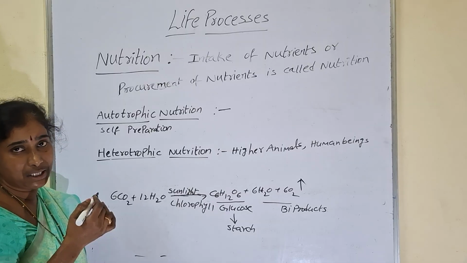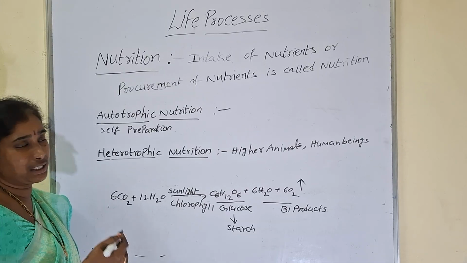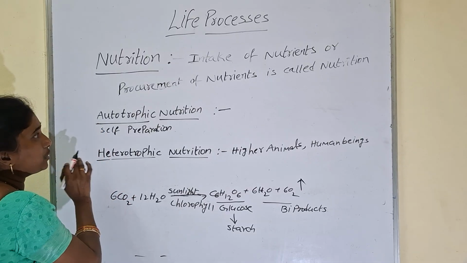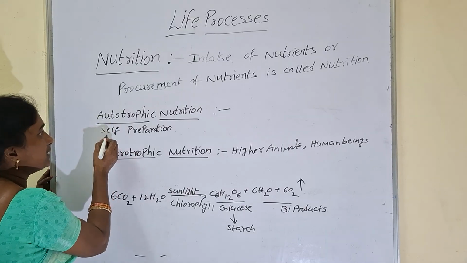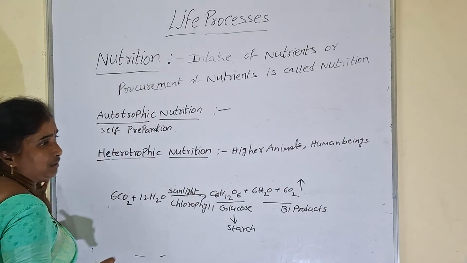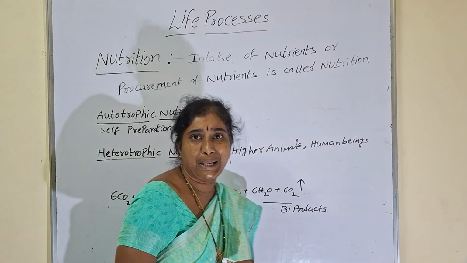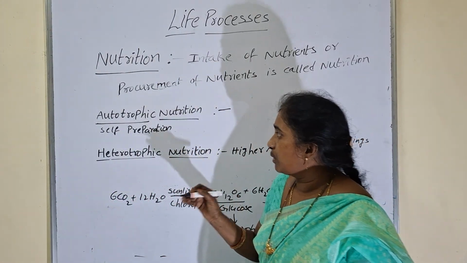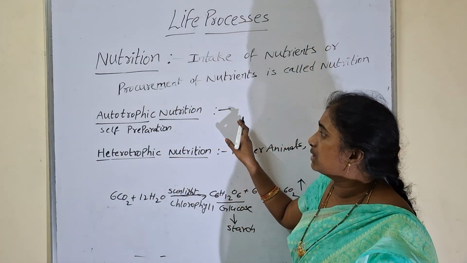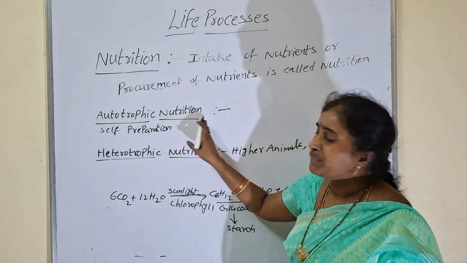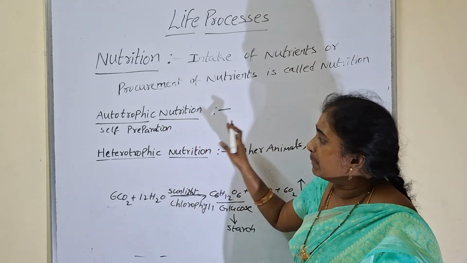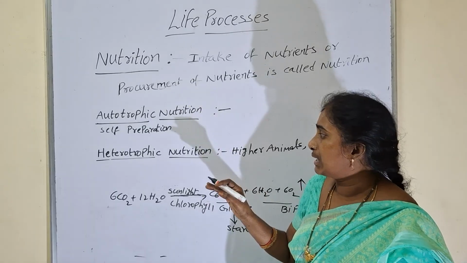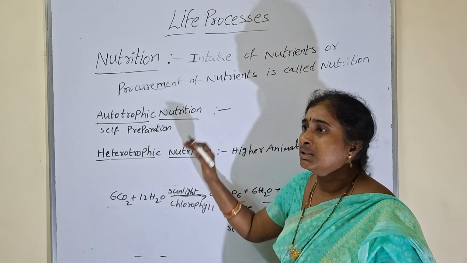The mode of nutrition is different from organism to organism. First, autotrophic nutrition: auto means self, trophism means preparation. Green plants and some blue-green bacteria which contain a little chlorophyll can perform photosynthesis. Only those two come under autotrophic nutrition. All the remaining organisms, which do not contain chlorophyll, depend on green plants only.